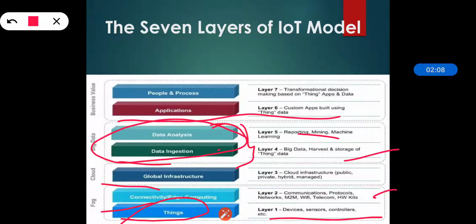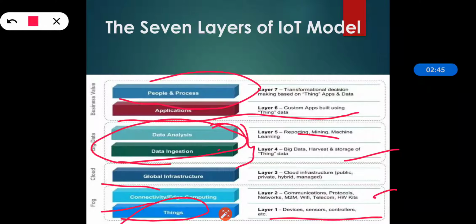Then comes layer 6, that is the application layer. The application layer, that is the sixth one, is comprised of the custom applications that are actually making use of the things data. And the seventh one is people and process. As the seventh layer, there is the people and process layer that includes people, business, collaboration and decision making based on the information derived from IoT computing.